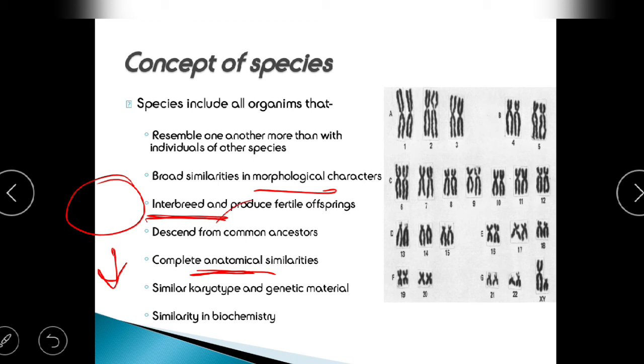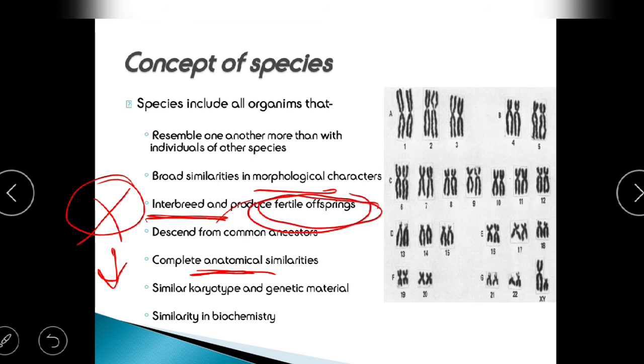The answer is no, it's not possible, because they are sterile in nature. They are not fertile, so they can't produce new offspring. That's why we can't consider lion and tiger as the same species. We can call them the same species only if they can interbreed and produce fertile offspring.